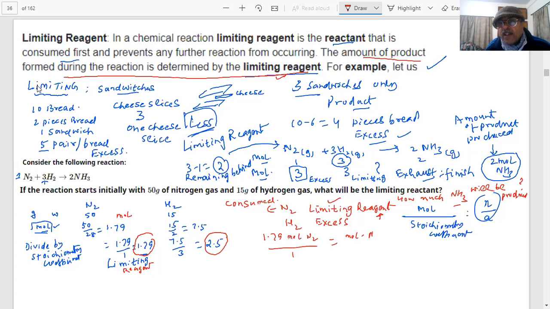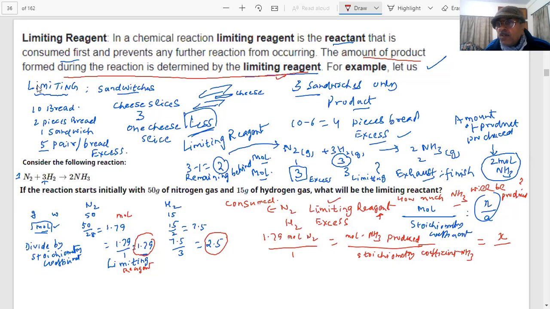This must be equal to moles of ammonia produced, moles of NH3 produced, divided by the stoichiometric coefficient of NH3. This is the formula now. Now tell me, this value we want to find out, X. What is the coefficient of NH3 in this reaction?